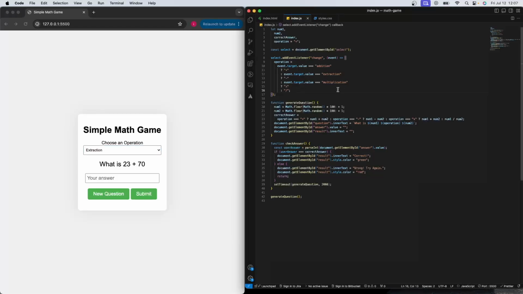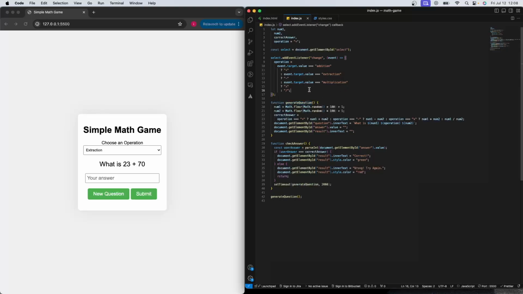this still doesn't work. The reason for that is we need to generate a new question, because this is called once as soon as this whole script is run, and this event listener is not triggering anything other than setting this variable to a value.